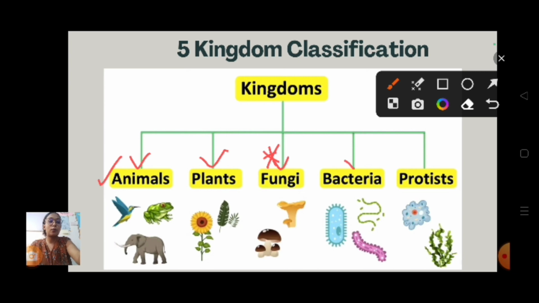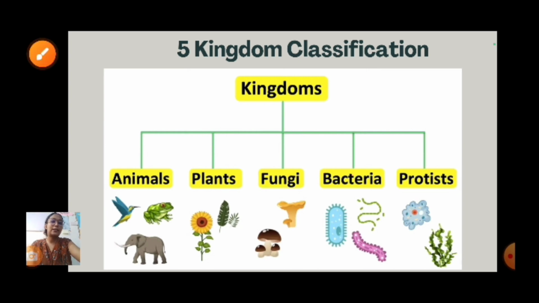Then bacteria, the Monerans, he has put in one particular category, and Protista in one particular category. Clear? This is the 5 kingdom classification given by R.H. Whittaker. So the need of classification and the different scientists involved in the classification process, up to the 5 kingdom classification, is what we need in this chapter.